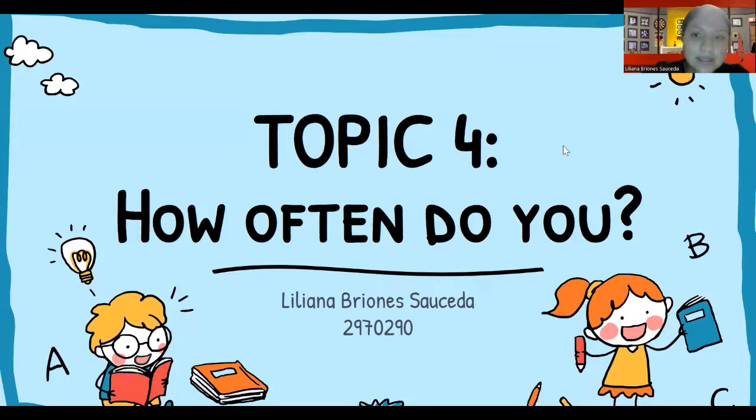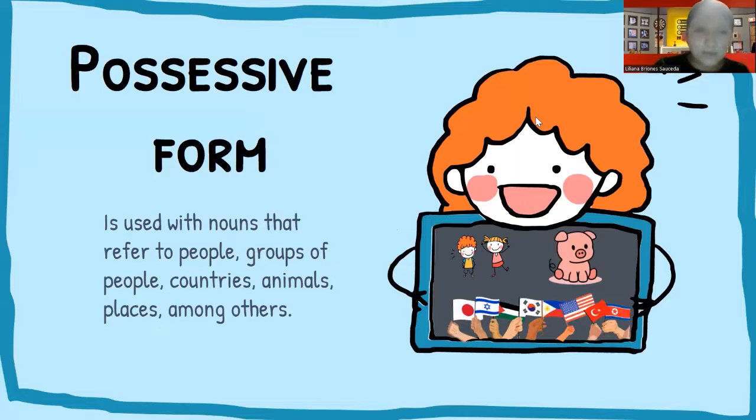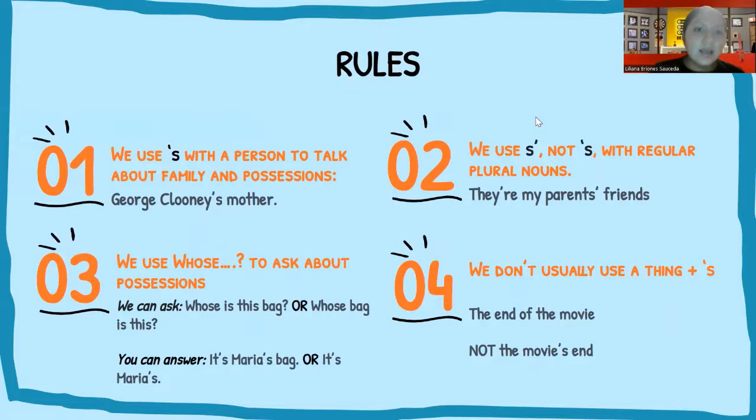The first one is possessive form. What is a possessive form? Well, it is used with nouns that refer to people, groups of people, countries, animals, places, and others. There are three rules.